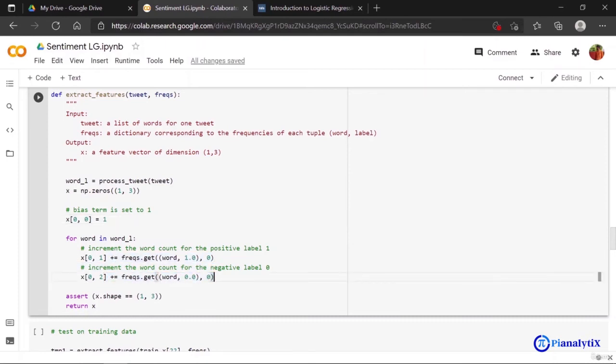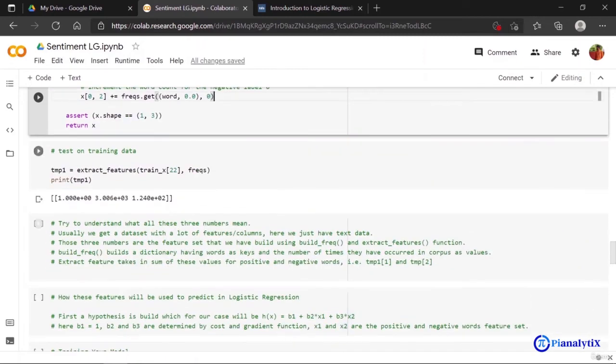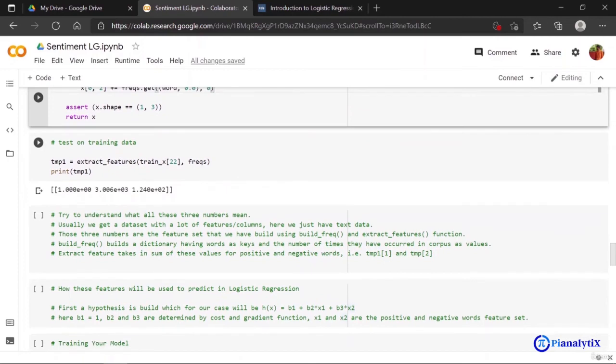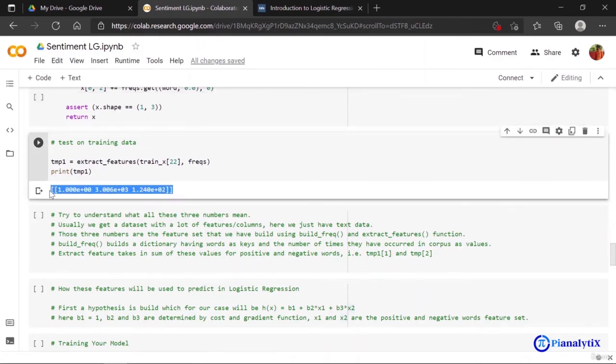We don't actually have a model which has zeros in it. Now we test our training data. So I've just put one tweet with all our frequency dictionary and it gives me a value of this.